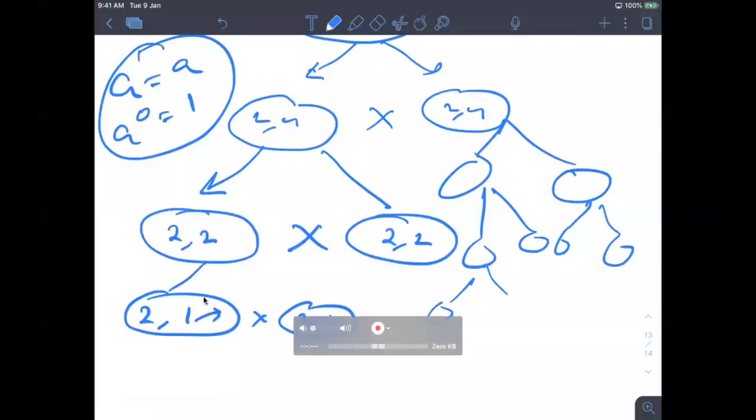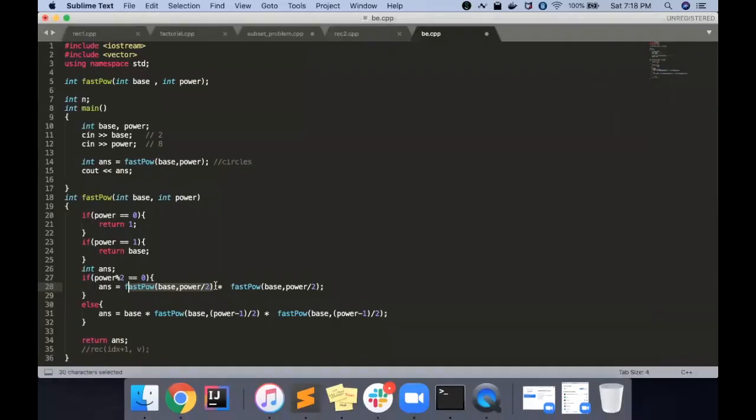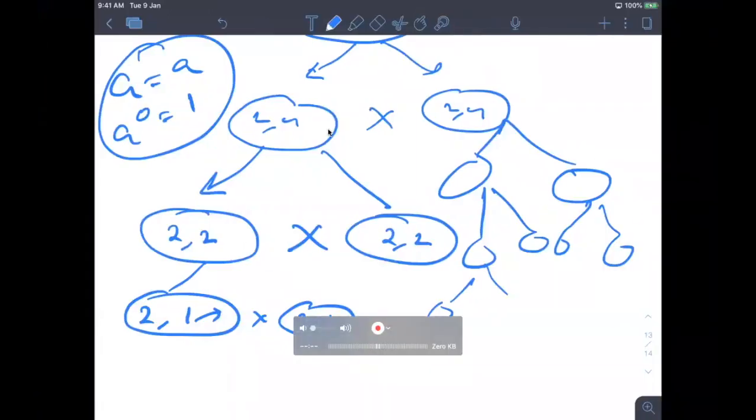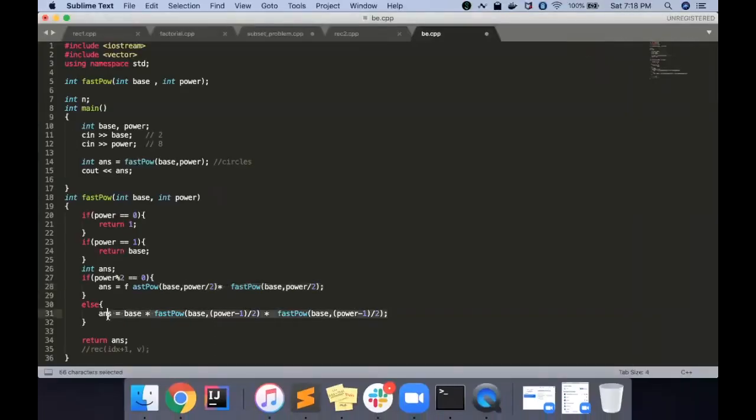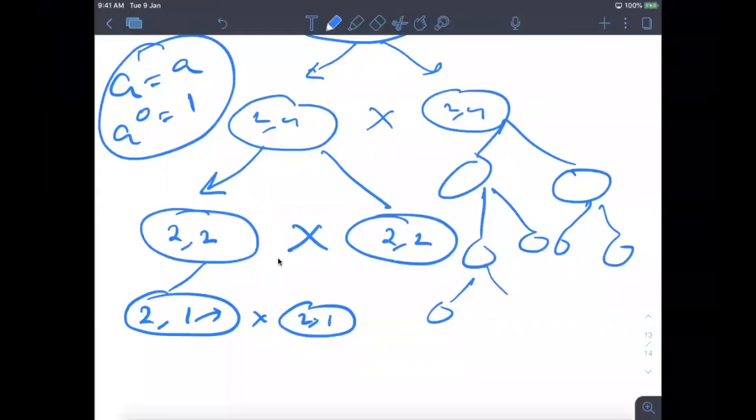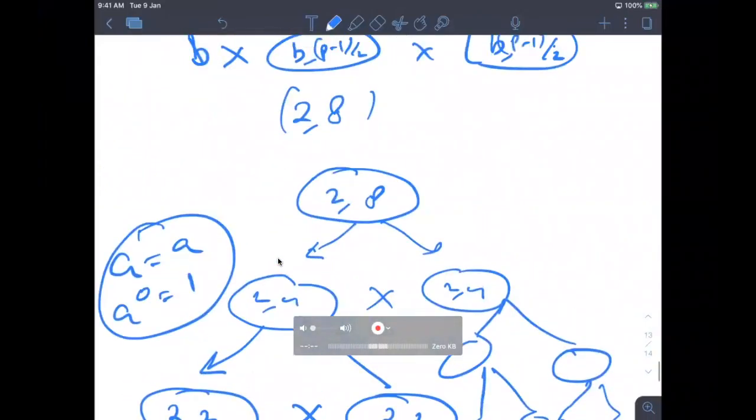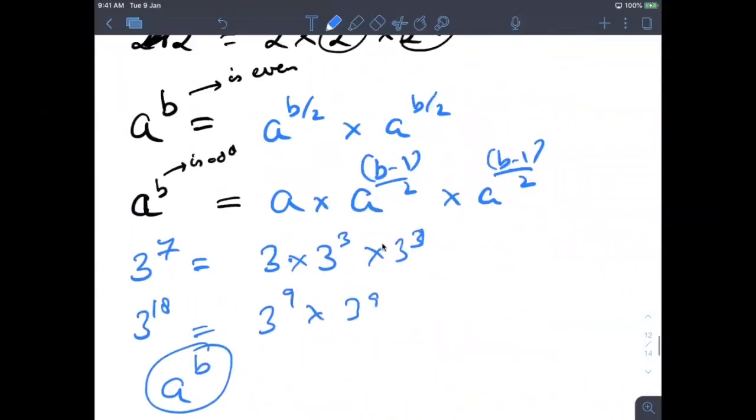So this is one circle, this is another circle, and I'm just multiplying these two. And if it is odd, for odd we discussed with a simple example: 3 to the power 7 is 3 into 3 to the power 3 into 3 to the power 3. So that we have done.